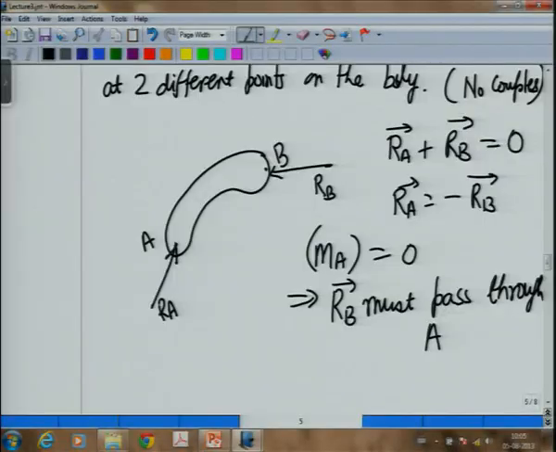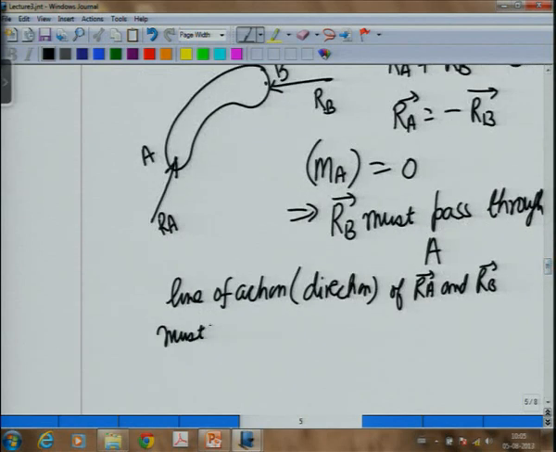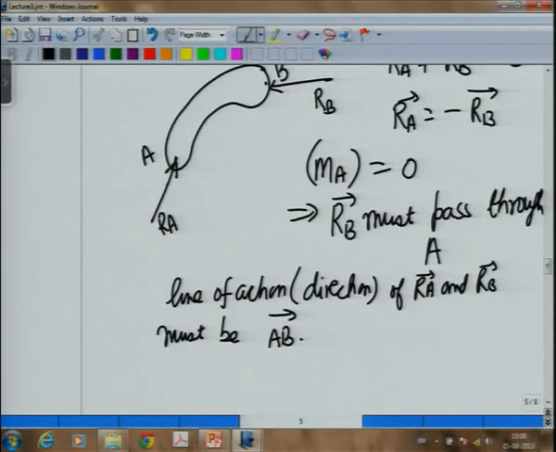So, this means that the line of action, or the direction, of RA and RB must be along the vector AB. Okay. So, that means now when I talk of the unknown force, I get only one single unknown, which is a single RA or RB with its line of action known.